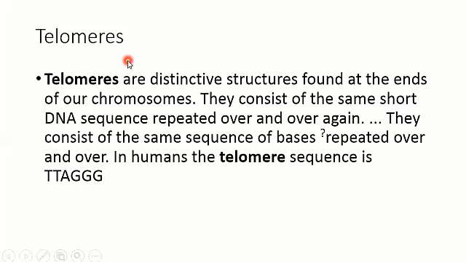Now, what are the telomeres? These are the distinctive structures found at the ends of the chromosome, and they consist of the same short DNA sequence repeated over and over again. They consist of the same sequence of the bases, and these bases are repeated over and over. In humans, the telomere sequence is TTAGGG.